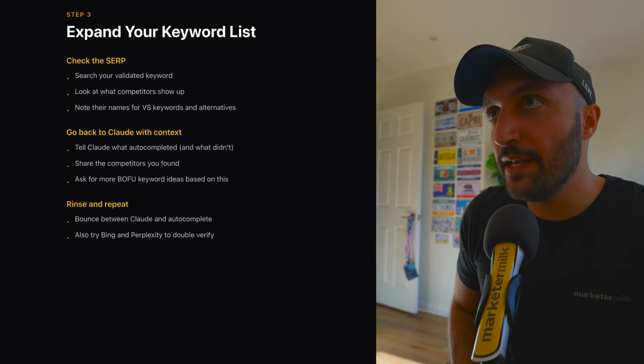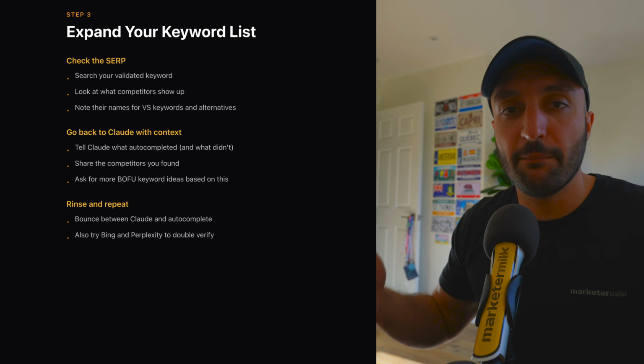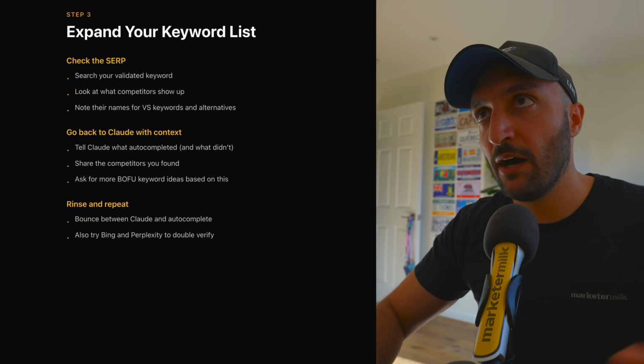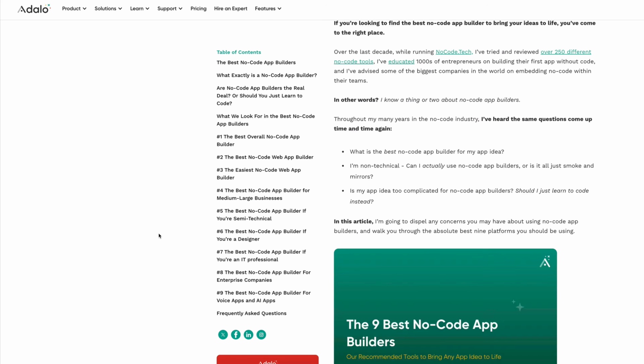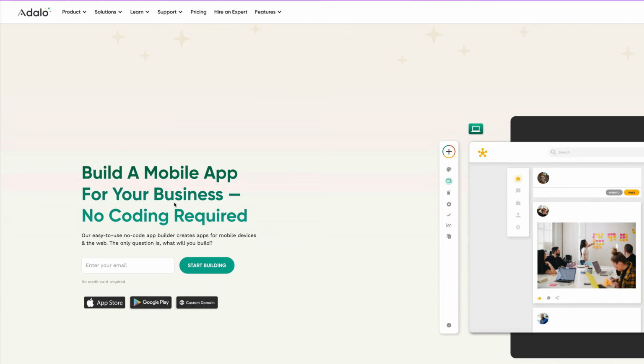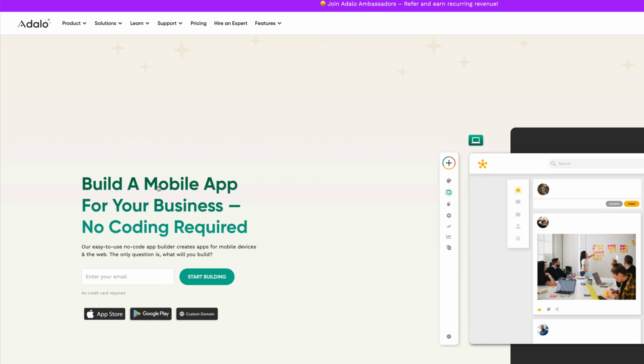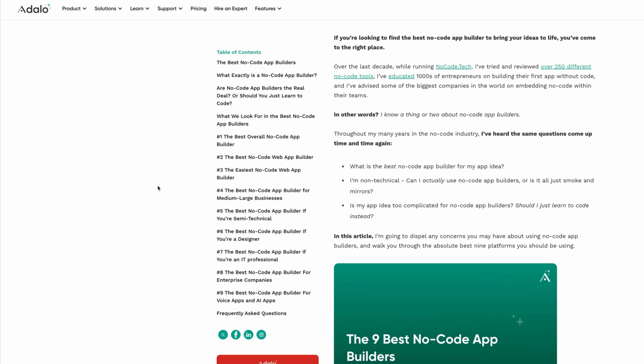And what you can do next here is actually see what competitors come up for the given keyword that you validated. So for example, for the best no-code app builder or AI app builder, we saw that this result here from Adalo came up, and Adalo is a no-code app builder. If I go inside of it and check out their site, we can see they are an app builder, similar to, not the exact use case of Tempo, but partially there's an overlap there. So this can actually be a great idea to start expanding and generating more ideas within this topic of no-code prototyping or no-code app builders.